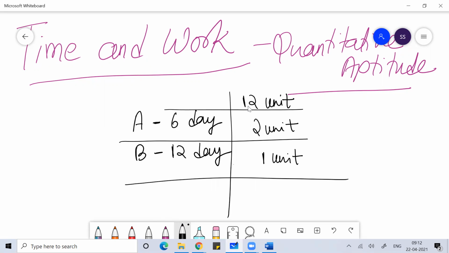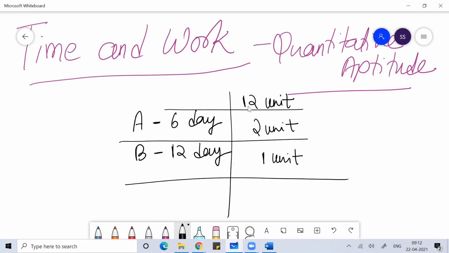If the work is 12 units and A is taking 6 days to do the work, it means A is doing 2 units of work every day. And if the total work is 12 units and B is taking 12 days to do the work, it means every day B is doing 1 unit of work.